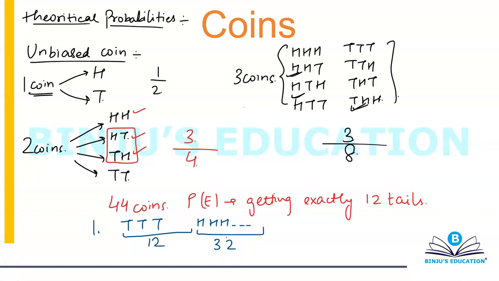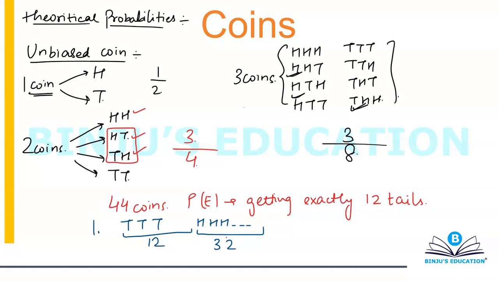So isn't it like arranging 44 things on a straight line of which 12 are the same and 32 are the same? Because I said that I want exactly 12 tails. I never said that I want tails on the first 12 coins and the remaining 32 be heads.